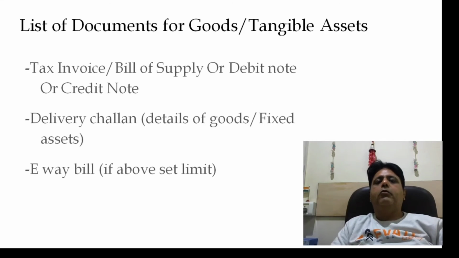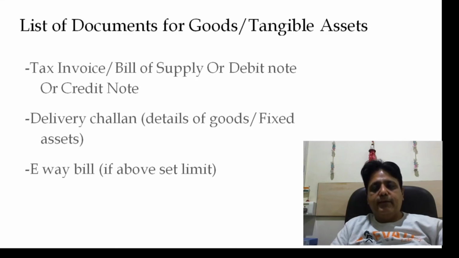What are the possible documents for goods or tangible assets? Whenever there is a sale or supply of goods, then there may be either a tax invoice, or a bill of supply, or a debit note or a credit note as well. So either one of them, right? Not all of them, but one of them in one example. And also a delivery challan: irrespective of the value, you will always create a delivery challan to record the movement of goods, right?